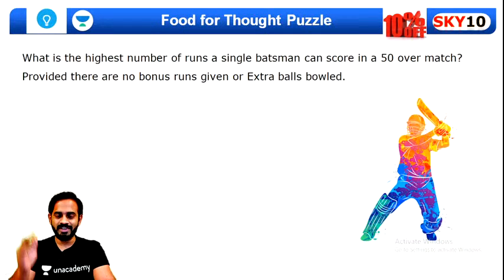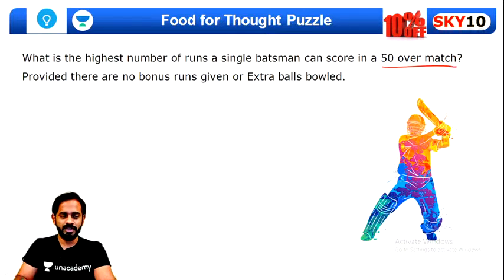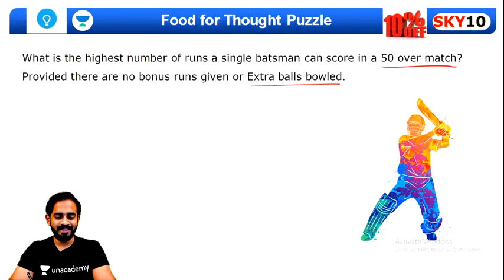First of all, before we start this session, I want you guys to solve this puzzle. It's a very simple puzzle, guys, based on a cricket match. I believe all of you know the different rules of cricket. Yes or no, guys? Quickly tell me. I hope all of you know the rules. So the question is, what is the highest number of runs a single batsman can score in a 50-over match, provided there are no bonus runs given or extra balls bowled? Please quickly give me the answer to this question.